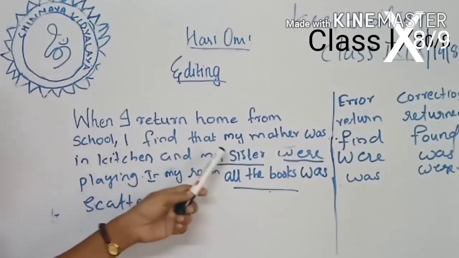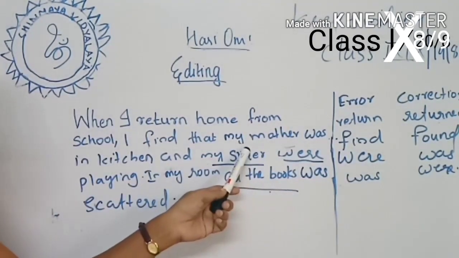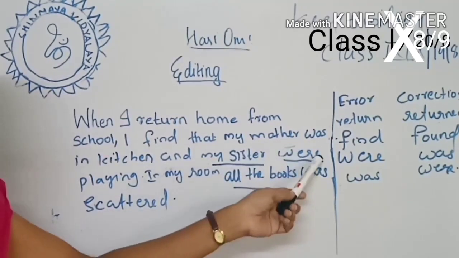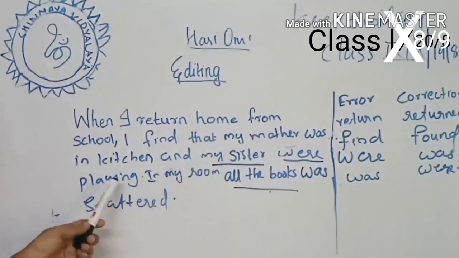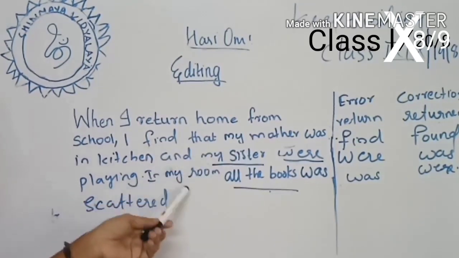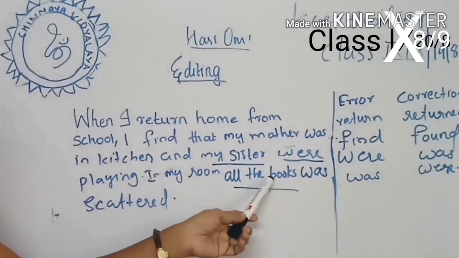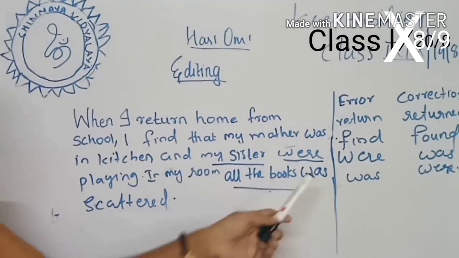In kitchen and my sister were. My sister is a singular subject, so you should use a singular verb. My sister was. Then again move on to the last one. My sister was playing. In my room, all the books was scattered. All the books, that's a plural subject, so you should use a plural verb.